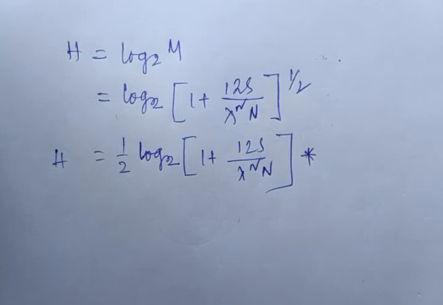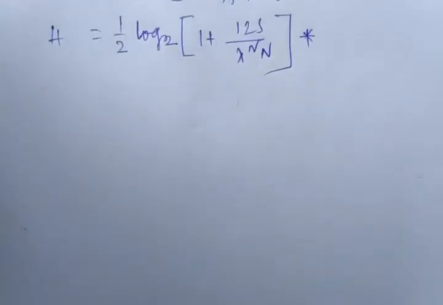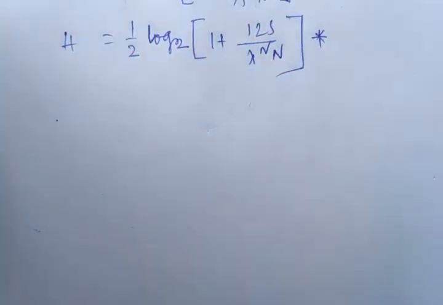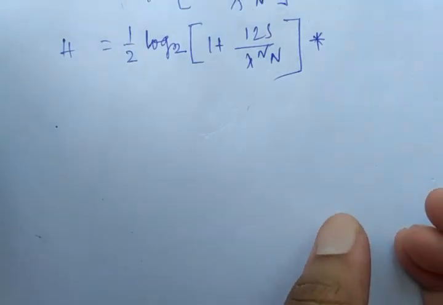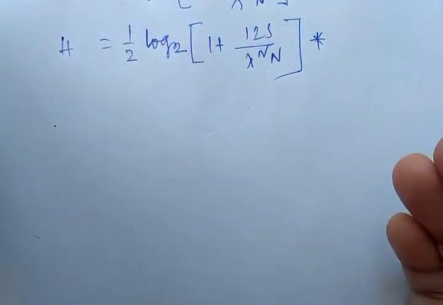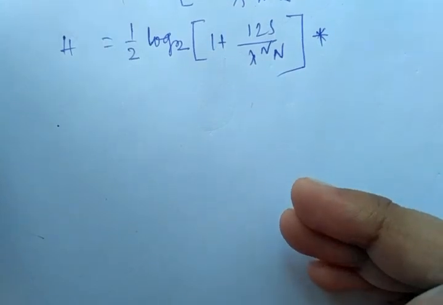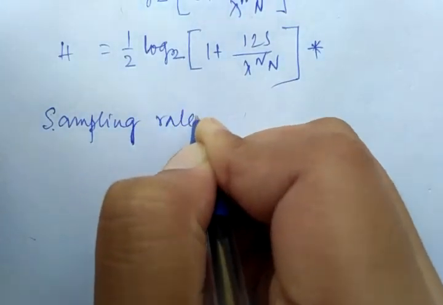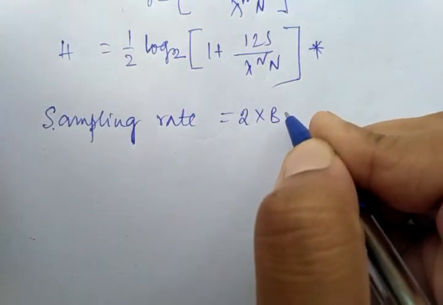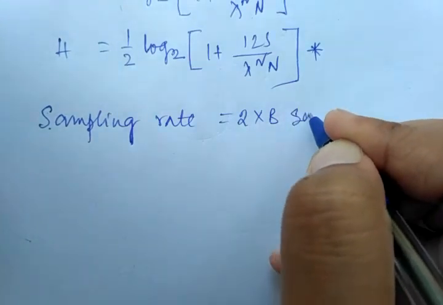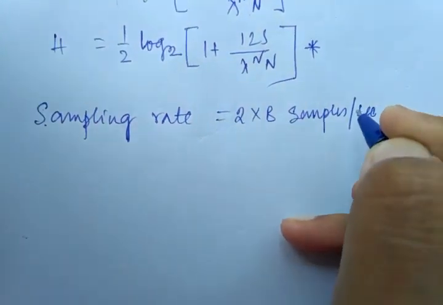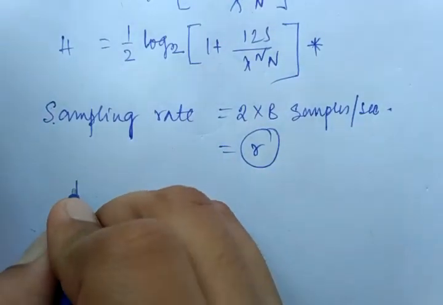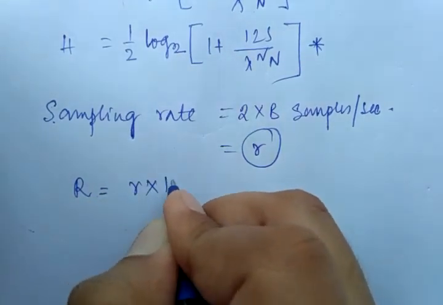Clear? Okay. So the next part is your average information rate. From the beginning of this part of my lecture, I have already told that the information is sampled at Nyquist rate, and Nyquist rate means Fs equal to 2 Fm. So we can say that the sampling rate is equal to 2B, because we are sampling at Nyquist rate, 2B samples per second. So this is nothing but your r, right? And how can you calculate the information rate? This is nothing but r into H.